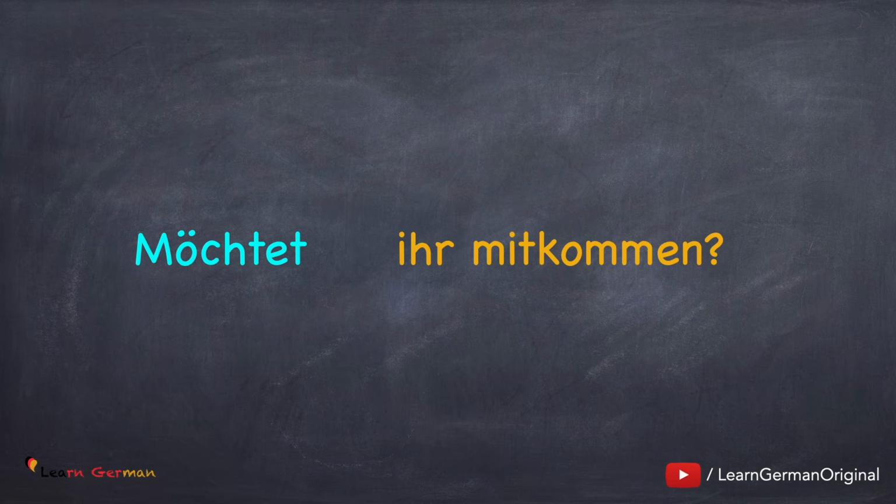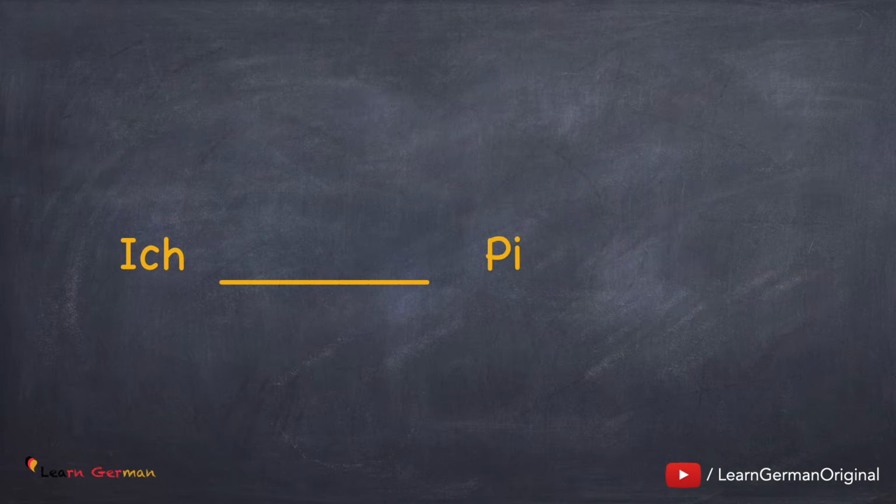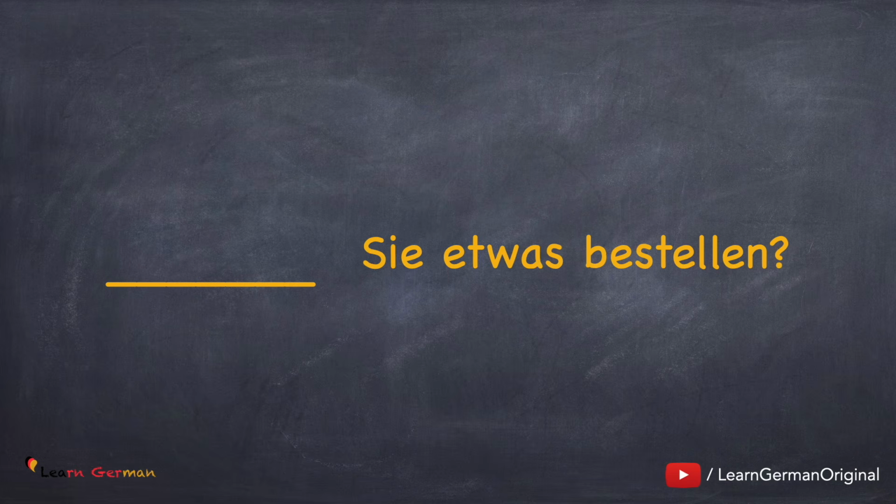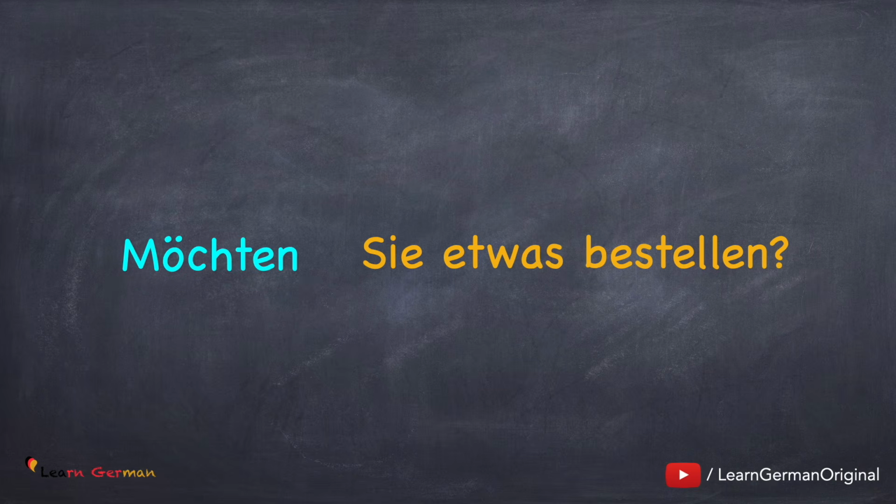And the correct answer is möchtet ihr mitkommen? The next sentence is, and your answer should be ich möchte Pilot werden. And the last one, which is a Ja-Nein-Frage. And your answer should be möchten Sie etwas bestellen?